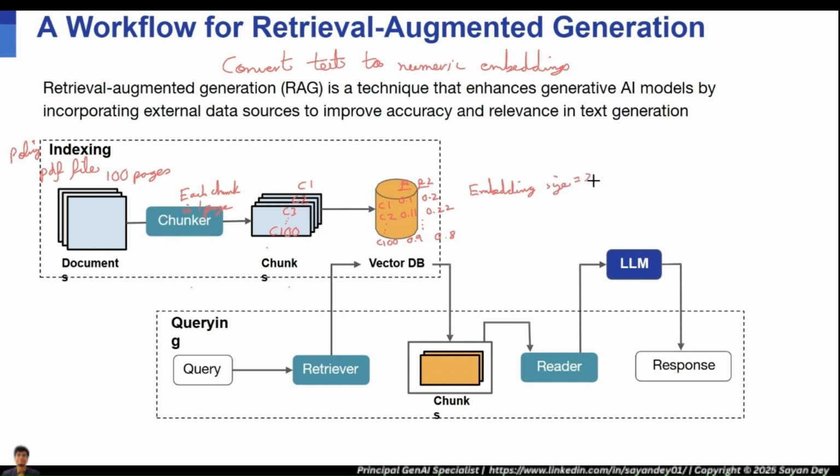What does it mean? It means that I'm converting every chunk into a vector of two numbers. I'm vectorizing the text, representing the chunks as a vector of two numbers.